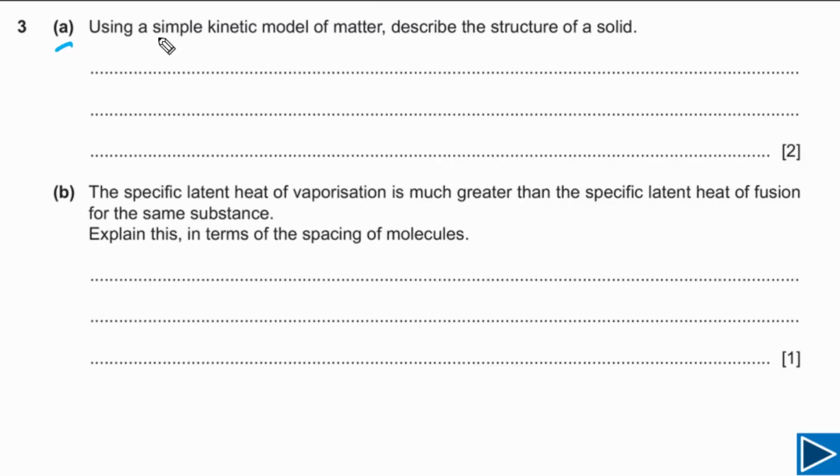For part A, we need to use the simple kinetic model of matter and describe the structure of a solid. So this is a very basic question. We have to write down some points about the structure of a solid using the simple kinetic model. The first point is that particles in a solid are closely packed together. The second is that the particles in a solid vibrate about fixed positions.